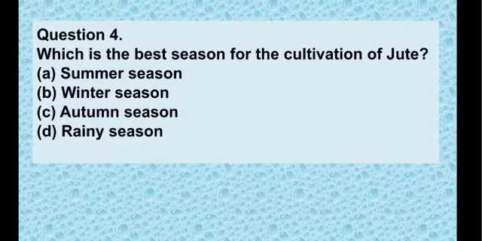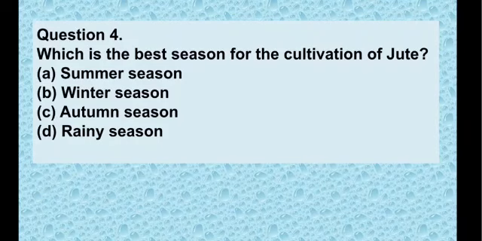Now we have question number 4. Which is the best season for the cultivation of jute? Option A summer season, option B winter season, option C autumn season and option D rainy season. As we know, the jute plant requires a lot of water. The suitable climate for growing jute is a warm and wet climate, which is offered by the monsoon climate.